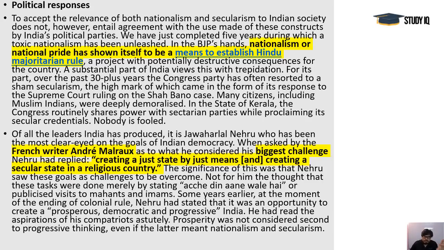Nationalism or national pride has shown itself to be a means to establish Hindu majoritarian rule, which has been seen in India for quite some time. We will not delve into the parties' issues because they are political and not important for us from the exam point of view. But what is important is that these democratic values and democratic issues are being confused today. Andre Malraux once asked Nehru what his biggest challenges were. Nehru said, creating a just state by just means and creating a secular state in a religious country.